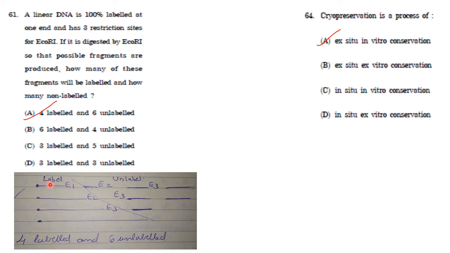So how many labeled you have? 1, 2, 3 and 4. Unlabeled 1, 2, 3, 4, 5 and 6. 6 unlabeled. So the answer here is option A, that is 4 labeled and 6 unlabeled.